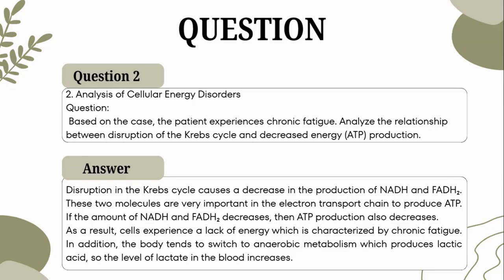Disruption in the Krebs cycle causes a decrease in the production of NADH and FADH2. These two molecules are very important in the electron transport chain to produce ATP. If the amount of NADH and FADH2 decreases, then ATP production also decreases. As a result, cells experience a lack of energy, which is characterized by chronic fatigue. In addition, the body tends to switch to anaerobic metabolism, which produces lactic acid, so the level of lactate in the blood increases.